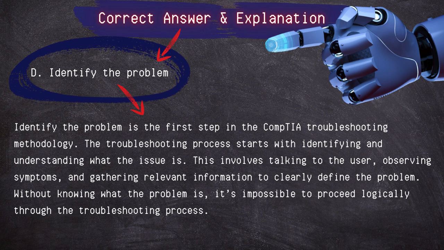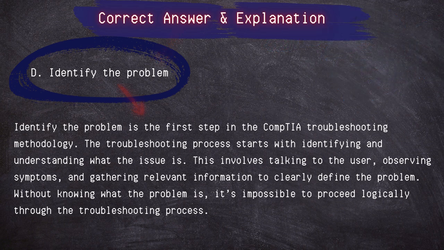The troubleshooting process starts with identifying and understanding what the issue is. This involves talking to the user, observing symptoms, and gathering relevant information to clearly define the problem. Without knowing what the problem is, it's impossible to proceed logically through the troubleshooting process.